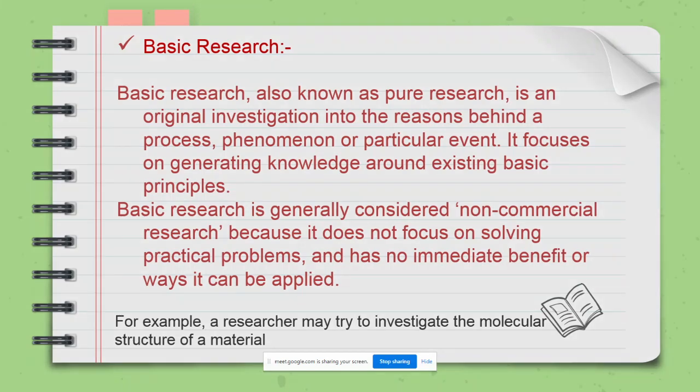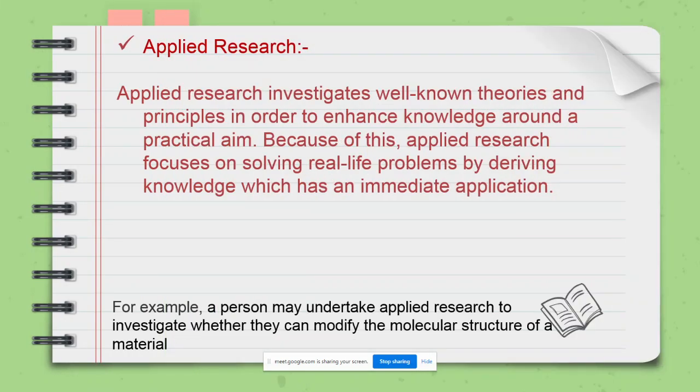Now, on the other hand, there is applied research. In applied research, what happens? Applied research investigates well-known theories and principles, and it is studied to enhance the knowledge around a practical aim. So applied research has a certain practical aim. Whatever the outcome of this research is, it is applied in real time to solve the problem and take immediate action.